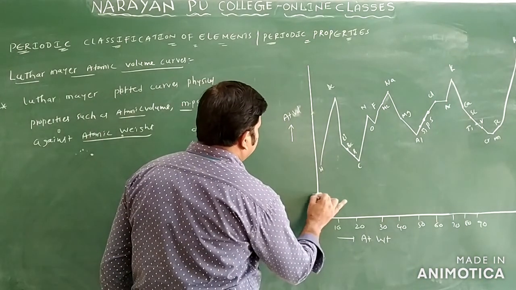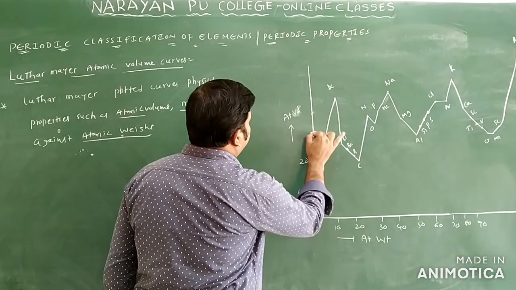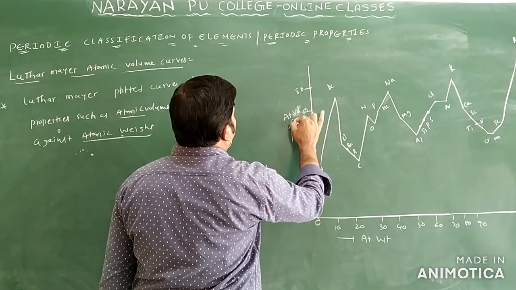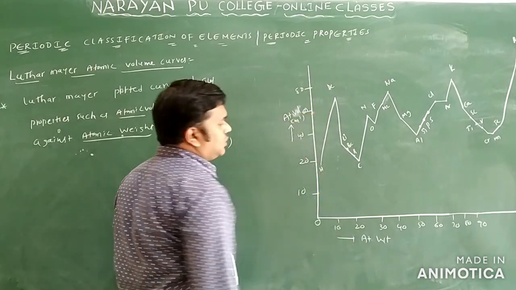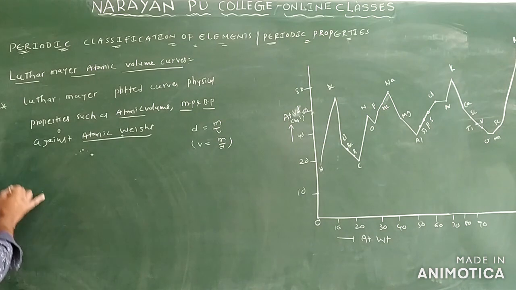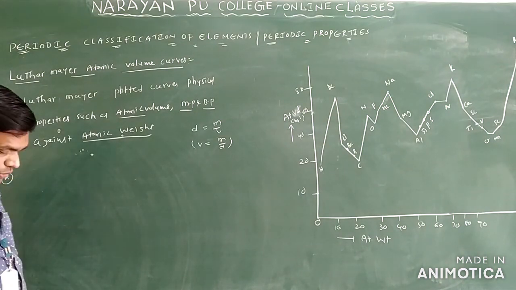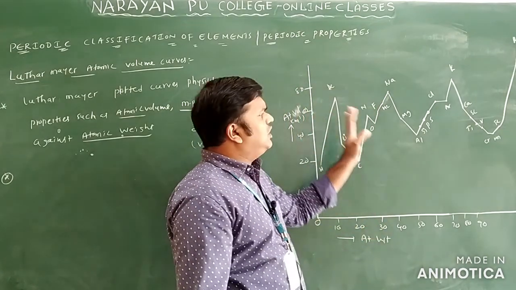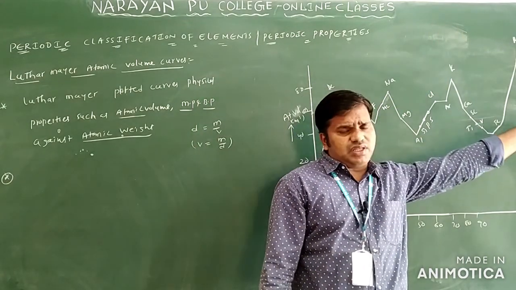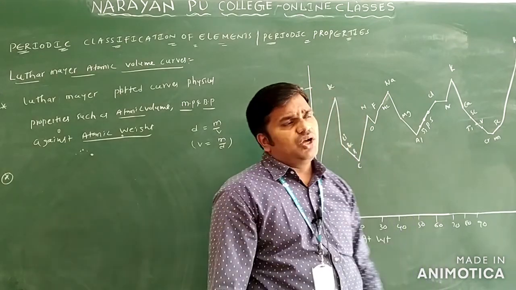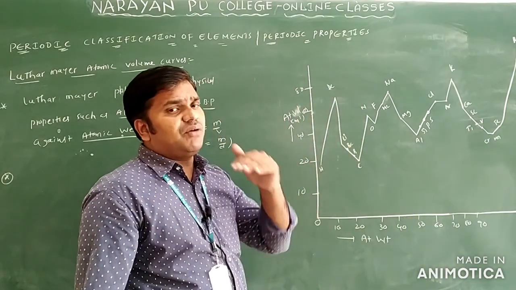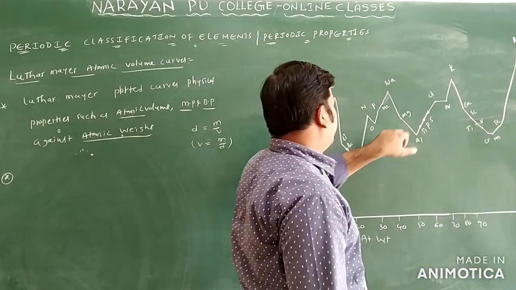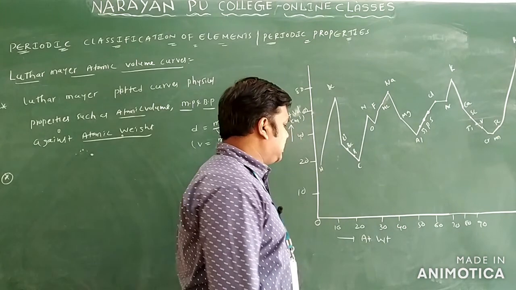We take 0 here, then 10, 20, 40, 60 and 80. This is the atomic volume in centimeter cube. Now we have to write some points regarding the Lothar Meyer atomic volume curves. All elements are there; you could write cesium also, but there is no place, so I wrote up to rubidium only. You see the peaks of the curve: here rubidium, here potassium, here sodium, and before sodium lithium. The curve is like this.